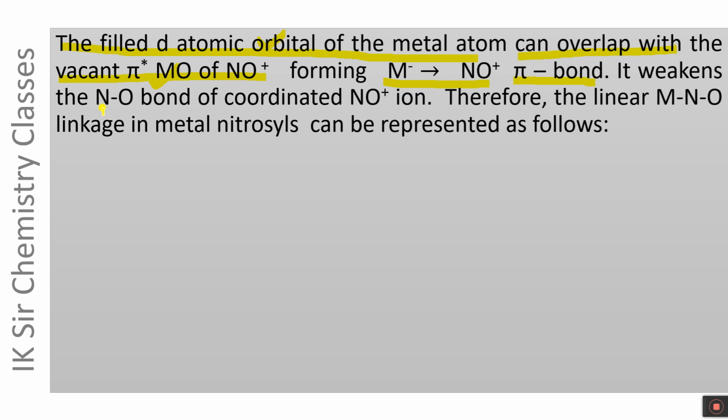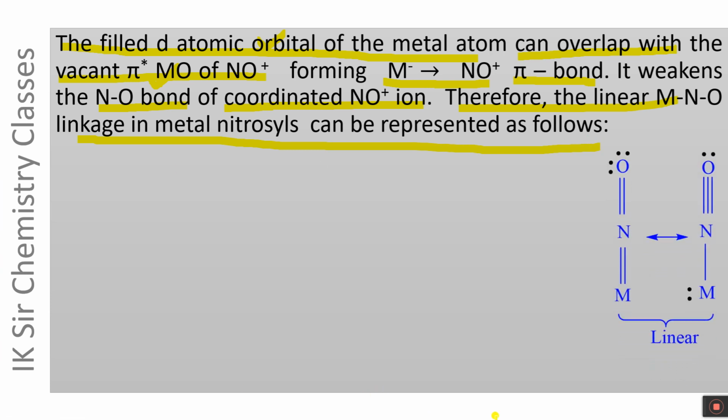This pi bond weakens NO bond of coordinated NO plus ion. Therefore, the linear MNO linkage in metal nitrosyls can be represented as follows. This is the lone pair of electrons present in d atomic orbital of metal atom, which overlaps with vacant pi star MO of NO plus ion, forming metal to NO plus pi bond. As a result, the NO bond order decreases from 3 to 2.